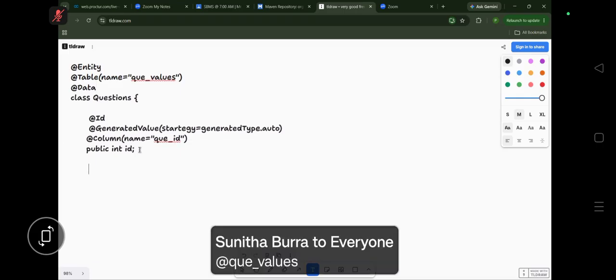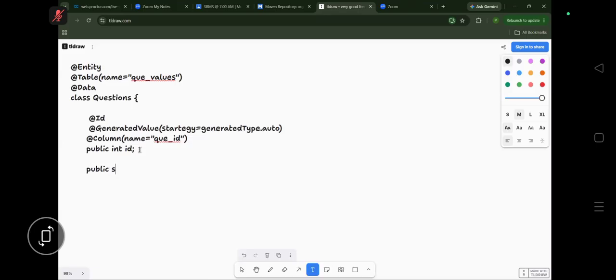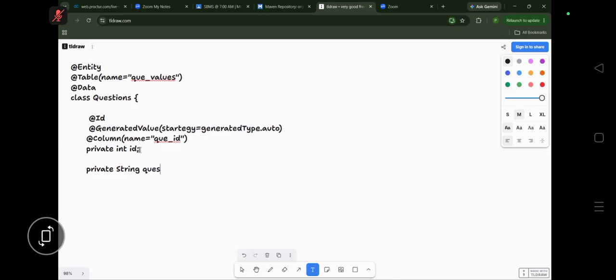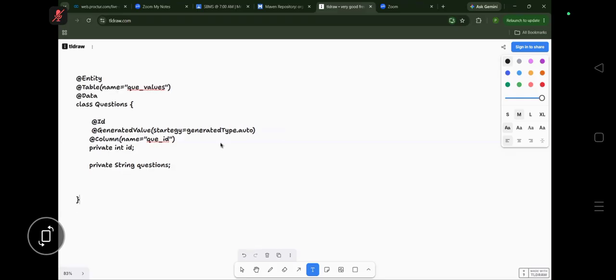The next value which we had taken is what, guys? Private string, we had taken. Now we had written here private String questions. Questions are there, right? Now the next one, right now we had not taken anything. We'll take it in future, right? And after that, this is a class we had created for the purpose.